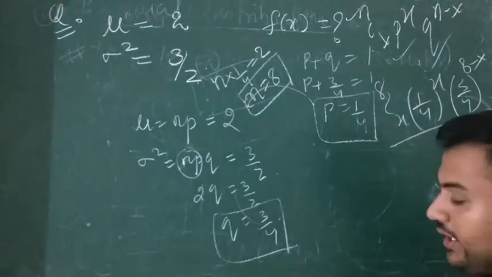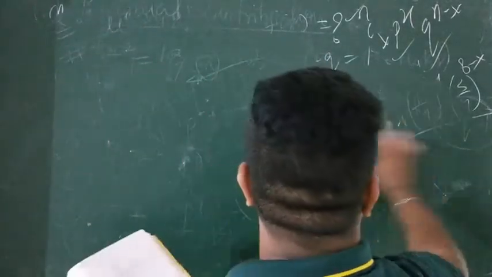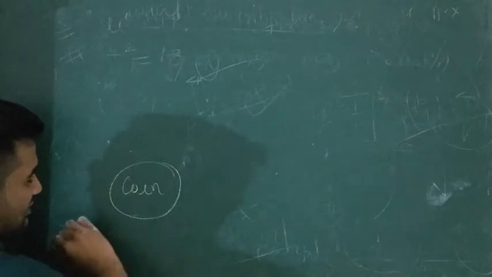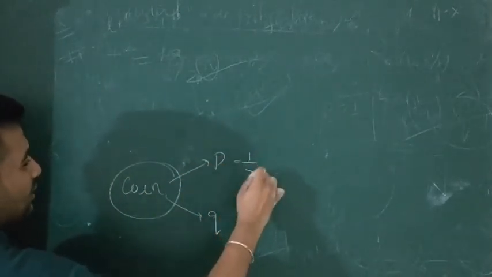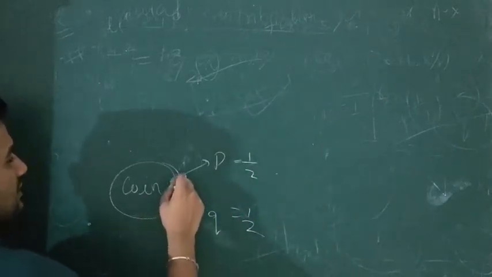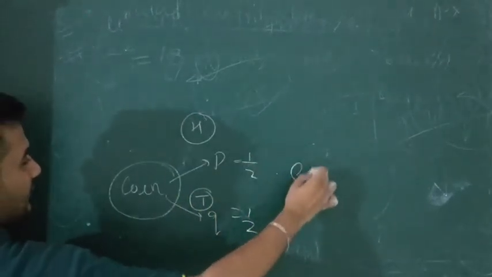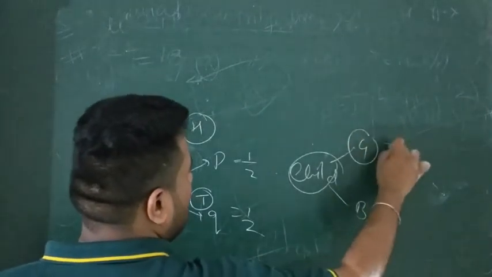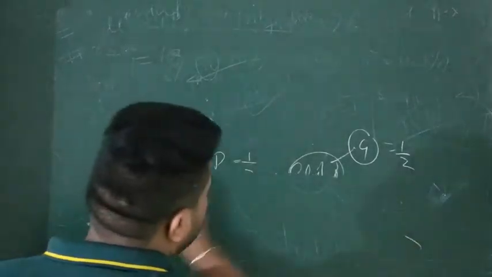We'll do one more question on it. See, I'm asking in general, if a coin is tossed, what is p and what is q? It is 1 by 2, only 1 by 2, because when a coin is tossed there is equal possibility of head and tail. Like this, if a child is born, girl or a boy, what is the probability? 1 by 2, 1 by 2. The equal probability is there, no?